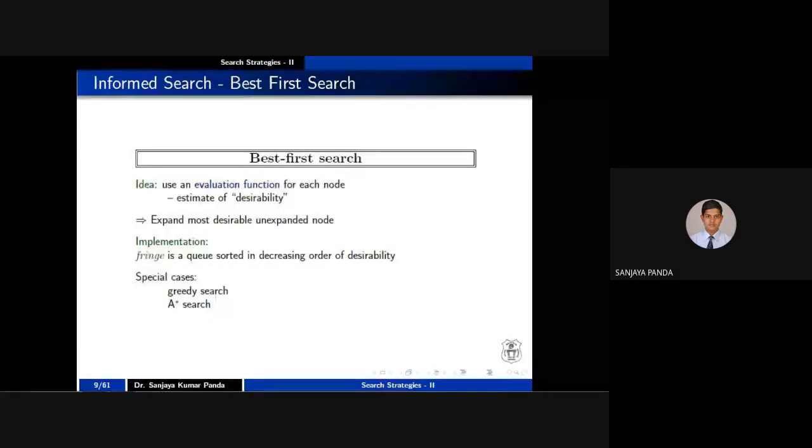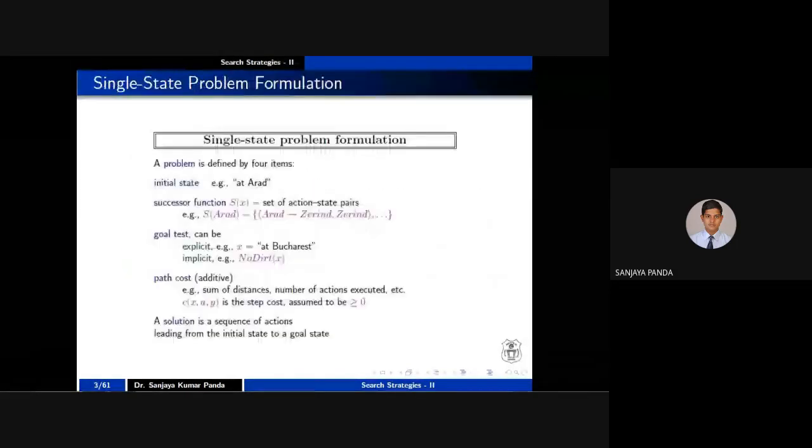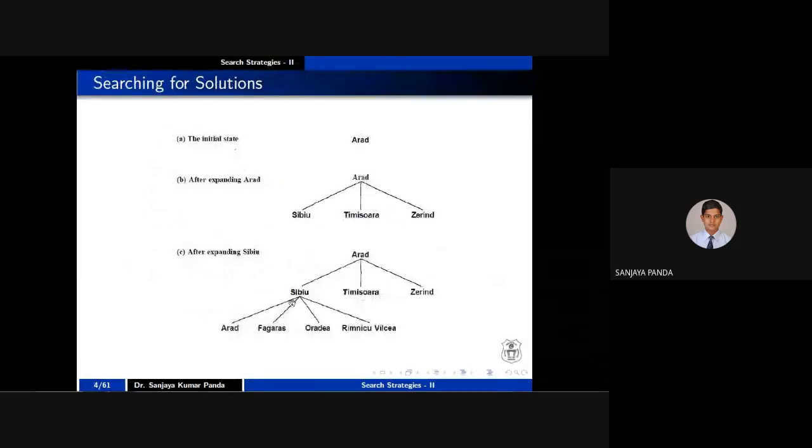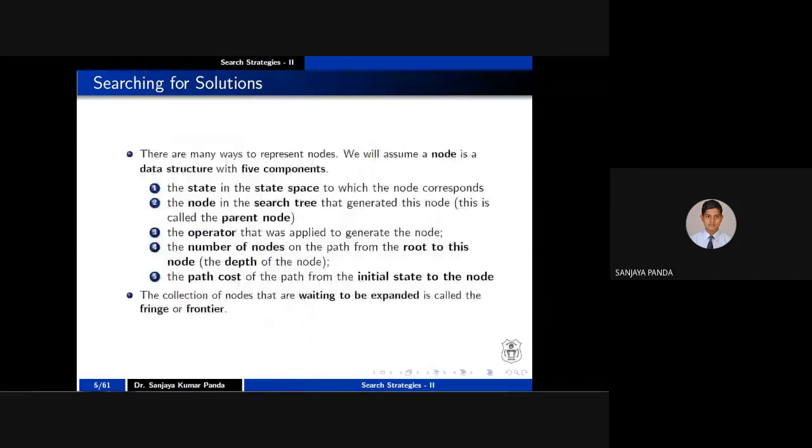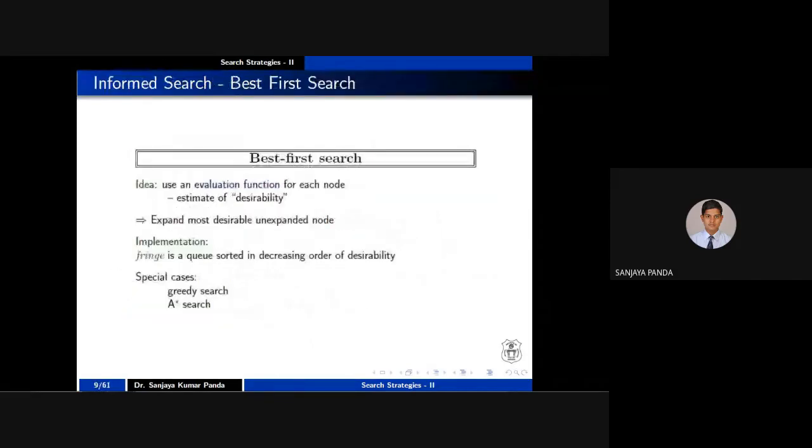If you find the most desirable node which is not expanded, in this example, A is already expanded. In the second diagram, A is already expanded. In the third diagram, S is already expanded. Those nodes which are not expanded, you have to give priority. Obviously, you will not give priority to the expanded node because it will lead to an infinite loop. Okay. So fringe, you already know the definition of fringe. So here we will concentrate on the greedy search as well as the A star search.